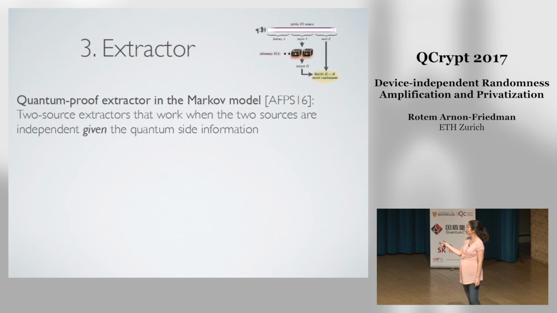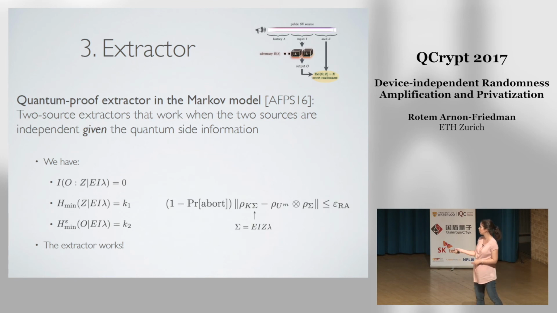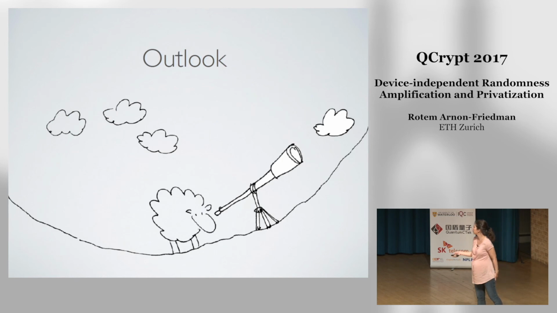And the last part is the quantum-proof extractor. So we also use a recent work, quantum-proof extractors in the Markov model. These are extractors that allow us to extract randomness if the two sources are independent given some quantum side information. In our scenario, we indeed have such a case. The output and the seed are independent given the adversary side information, the inputs and the lambda. And with the entropy bounds, we can apply the extractor. This is the security definition that Christopher mentioned in the morning. I will skip the details.